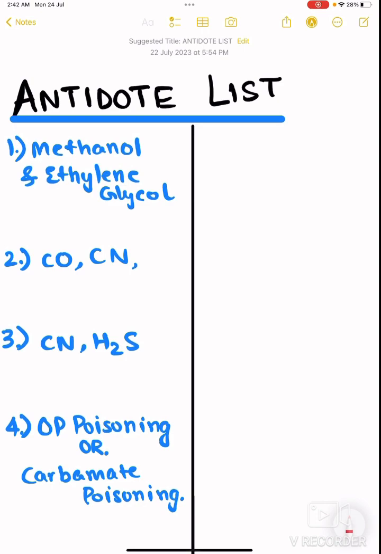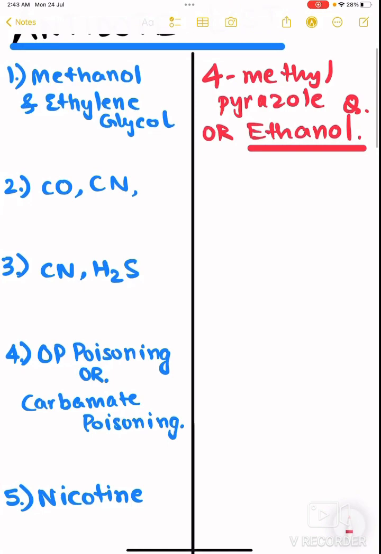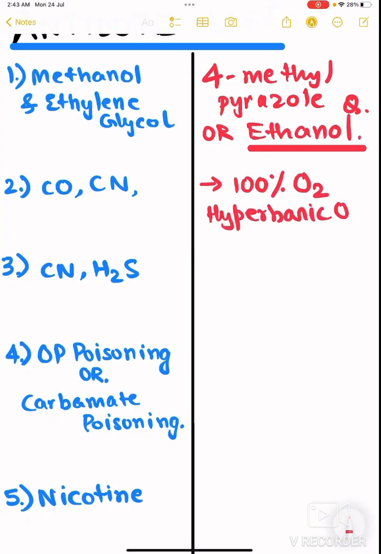So starting with methanol and ethylene glycol. In methanol and ethylene glycol, the antidote is 4-methyl pyrazole, or ethanol. So both of them are actually antidotes, but a better antidote is ethanol. Then carbon monoxide and cyanide poisoning. In carbon monoxide and cyanide poisoning, the best answer is 100% oxygen, or hyperbaric oxygen.